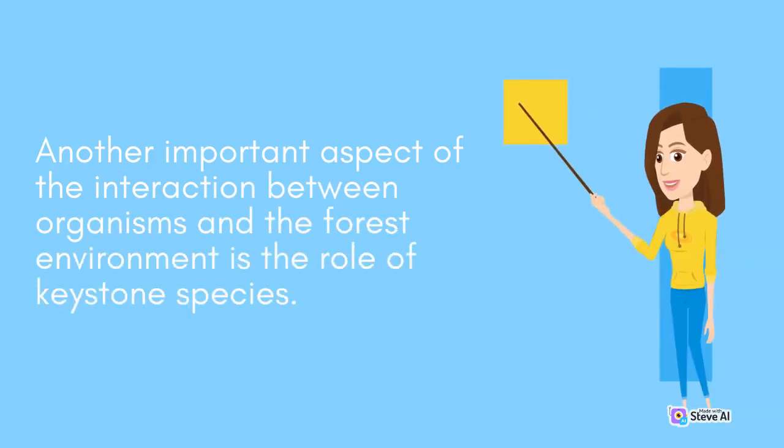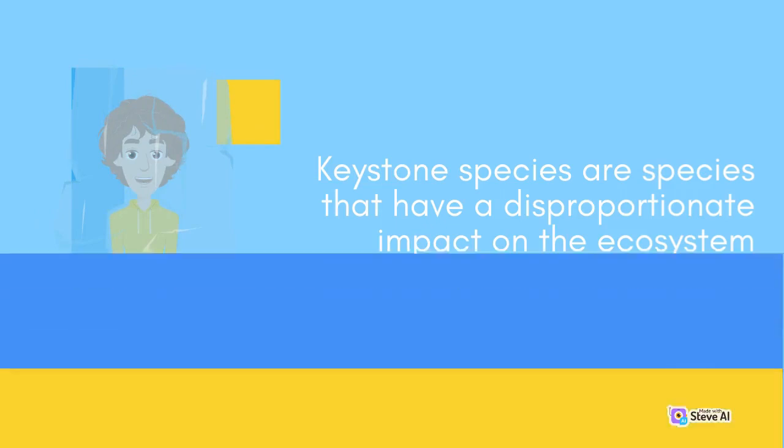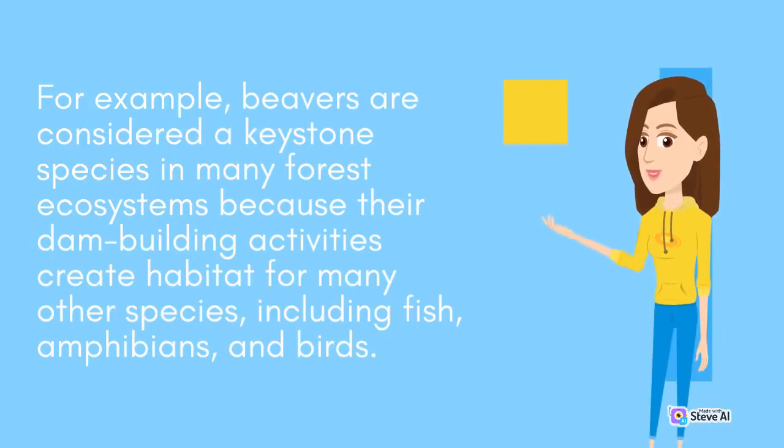Another important aspect of the interaction between organisms and the forest environment is the role of keystone species. Keystone species are species that have a disproportionate impact on the ecosystem relative to their abundance. For example, beavers are considered a keystone species in many forest ecosystems because their dam building activities create habitat for many other species, including fish, amphibians, and birds.